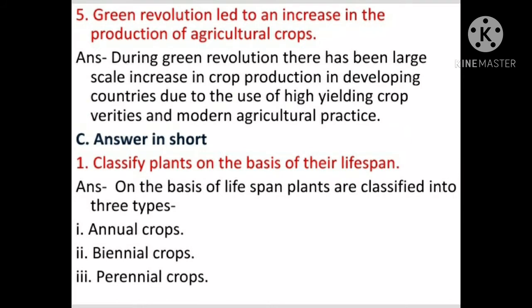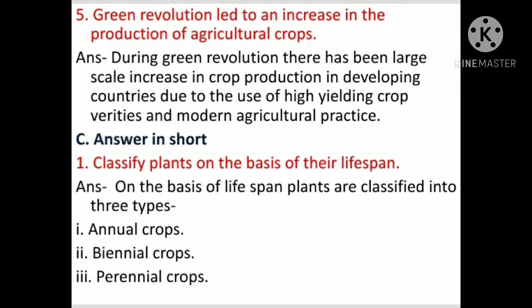Question number 5. Green Revolution led to an increase in the production of agricultural crops. Answer is, during Green Revolution, there has been large scale increase in crop production in developing countries due to the use of high yielding crop varieties and modern agricultural practice. Question number C. Answer in short.